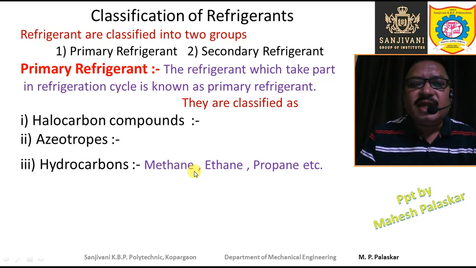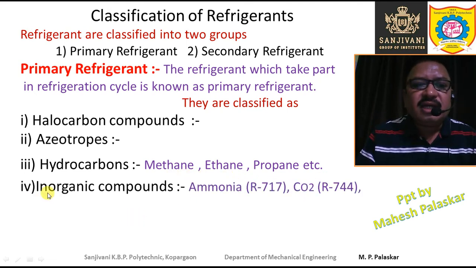There is a covalent bond between the carbon and hydrogen, and you will find that there is a single bond. These are the saturated derivatives, and the examples are methane, ethane, propane, etc.